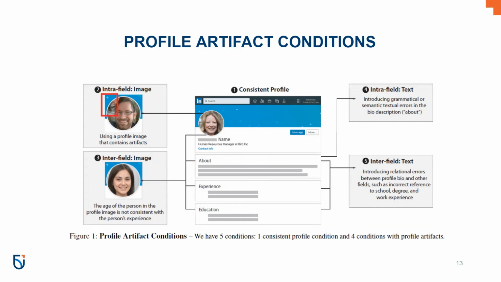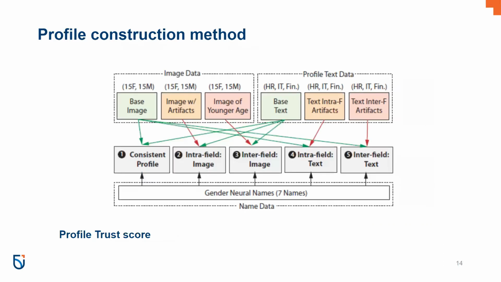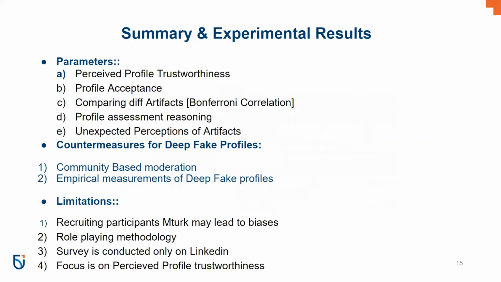The parameters that are considered for experiments are perceived trustworthiness, profile acceptance, comparing different artifacts, profile assessment reasoning, and unexpected perceptions of artifacts. The author created the profiles with a high-volume image pool consisting of 3 sets of the pool, each containing 15 male and female users. The author has conducted the test with 256 participants to see how they respond to the fake artifacts generated by the author. Interestingly, under almost all prompted situations, people have interacted with these profiles, and the trust score that they have assigned to these profiles is quite high.